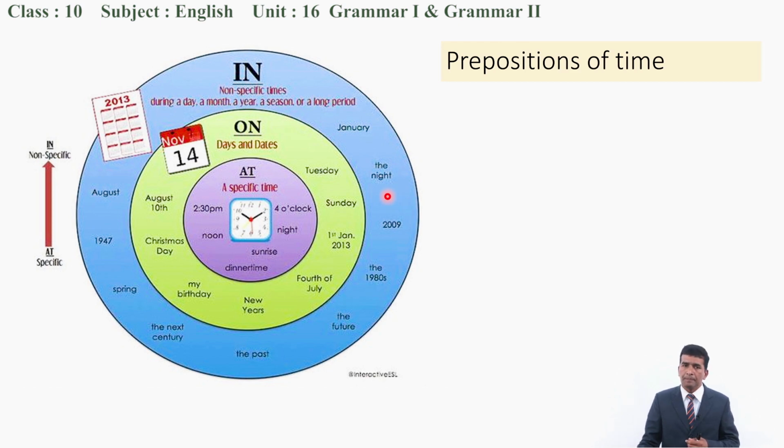A bit confusing? No need to be confused. At night means at any specific moment of the night. In the night means during the duration of the night. To mean in, there should be a duration. The time should not be specific, it will be a duration during a day, during a month, during a year, during a season, or a long period.